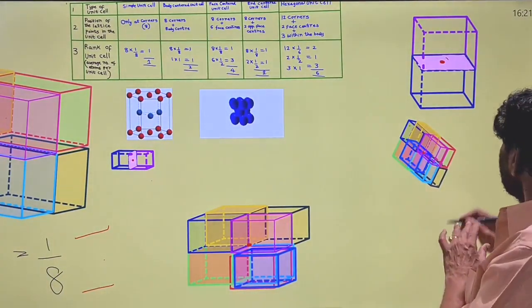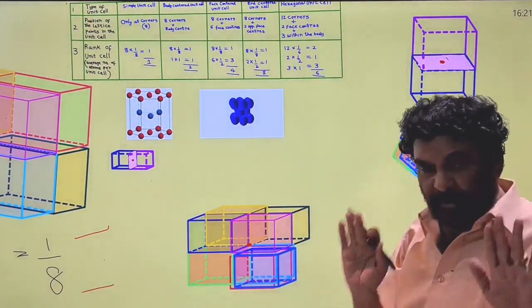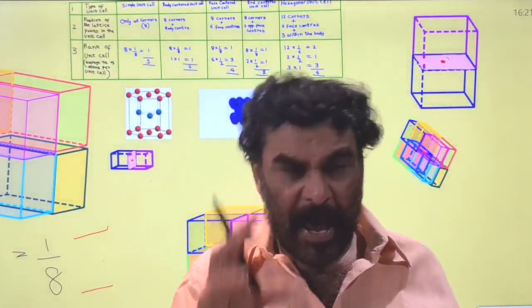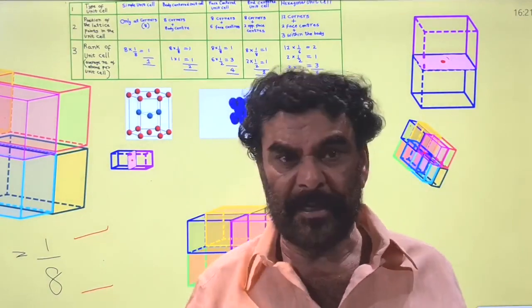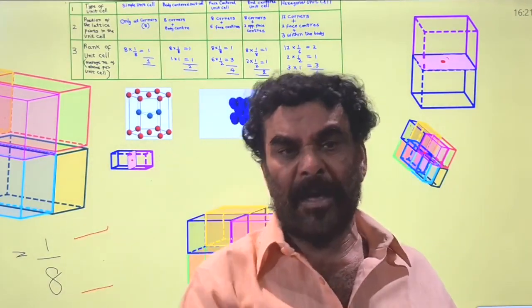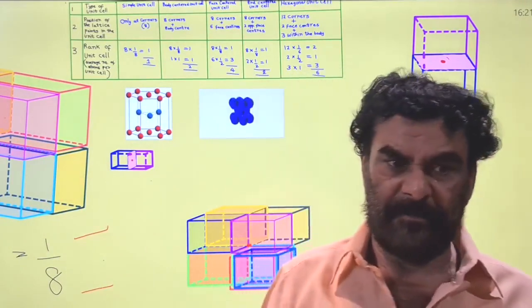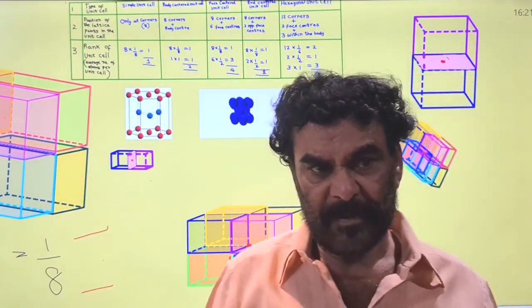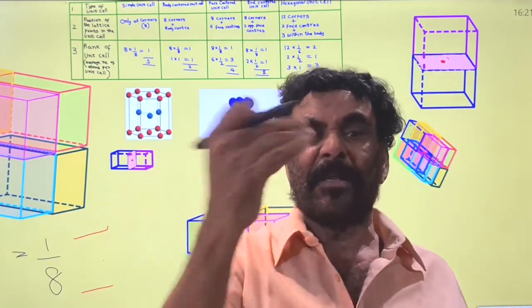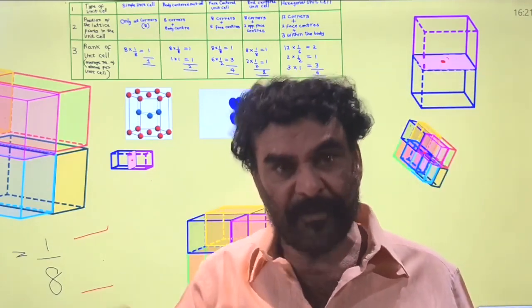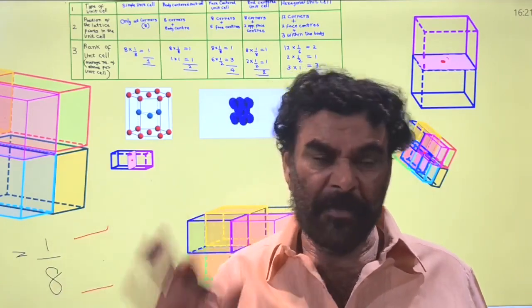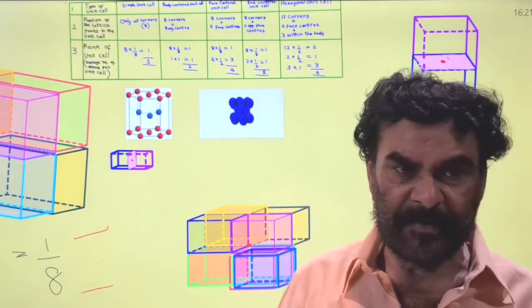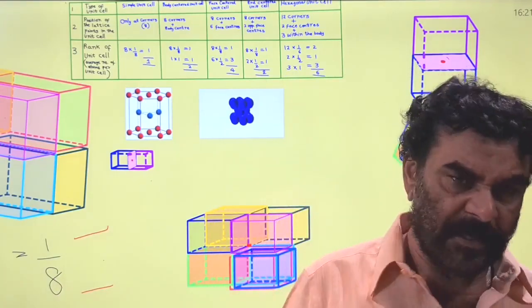So in the calculation, if an atom is present on the face center, only half of it belongs to the one unit cell. The remaining half belongs to the other unit cell. So the number of atoms on the face center into half is the actual number of atoms involved in the formation of the unit cell in terms of the face center atoms.